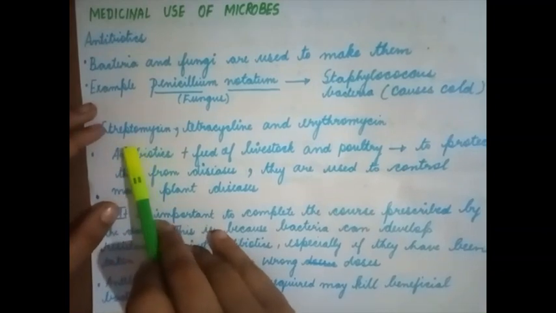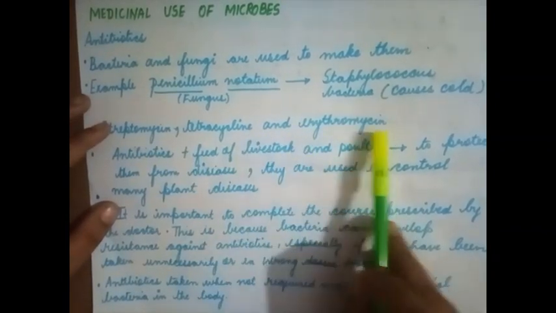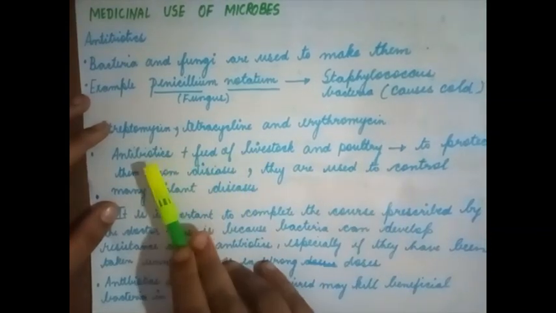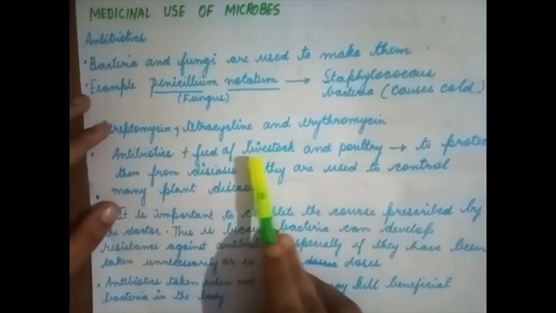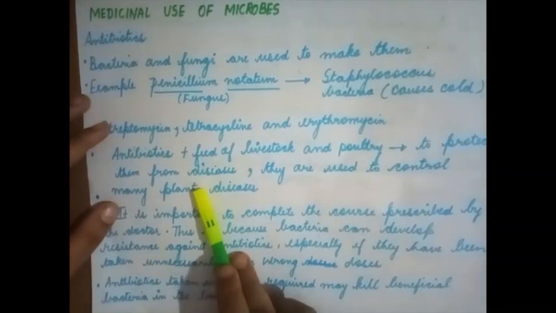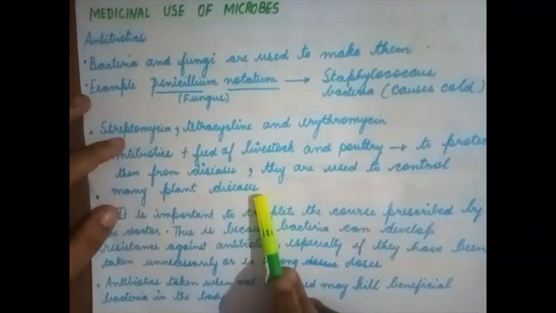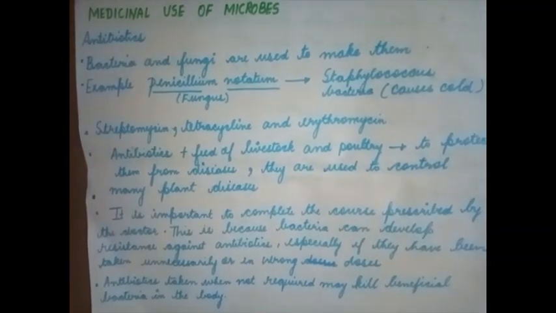Few of the other antibiotics are streptomycin, tetracycline and erythromycin. Antibiotics are mixed with the feed of livestock and poultry to protect them from diseases. They are also used to control many plant diseases. Now, what does it do? It protects them from disease, any bacterial disease that is infecting them.